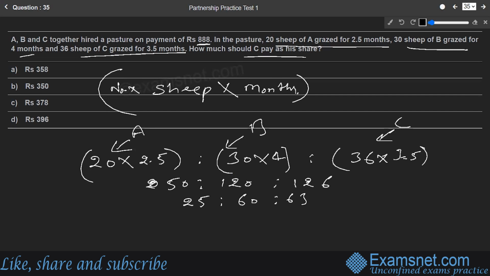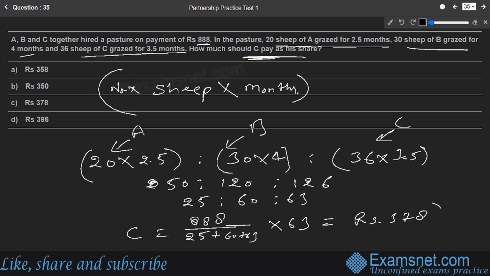Now they want us to calculate how much C should pay. The total payment to be done is 888, divided by the sum of the ratio terms, 25 plus 60 plus 63, multiplied by the part of C. The part of C is 63. If we solve this further, it comes out to be rupees 378. So that is the right answer. C should pay 378, available in option number C itself.